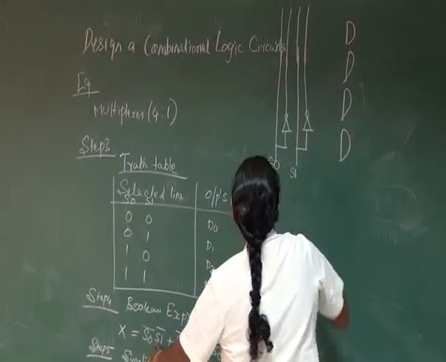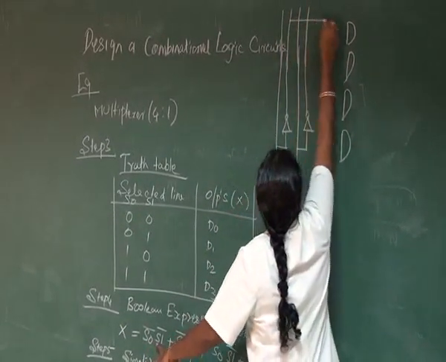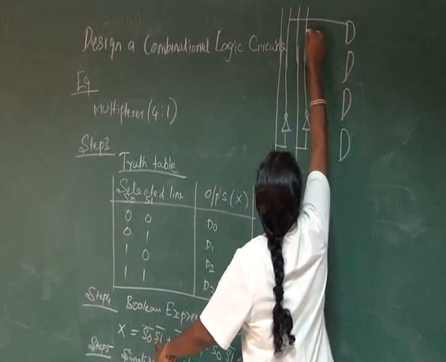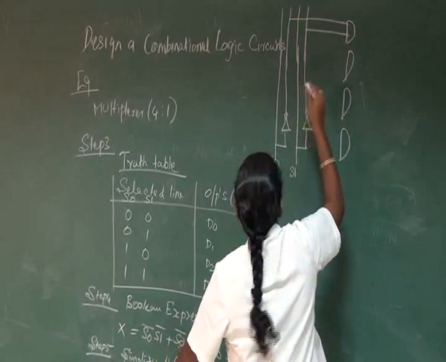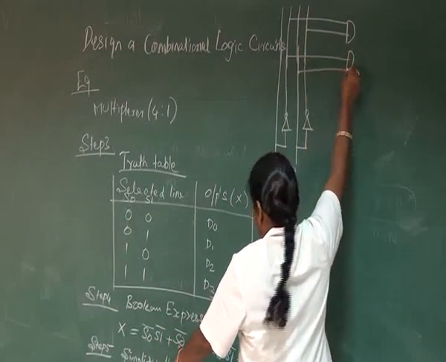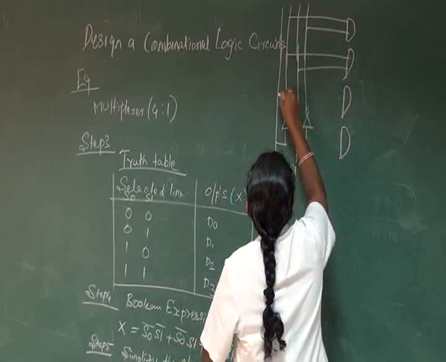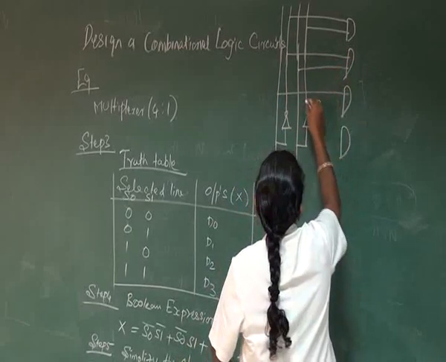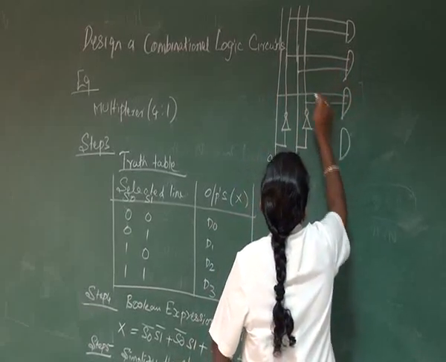The first function is S0 bar and S1 bar, so take a line from S0 bar and S1 bar. Next is S0 bar and S1. For the next product term, it is S0 and S1 bar.